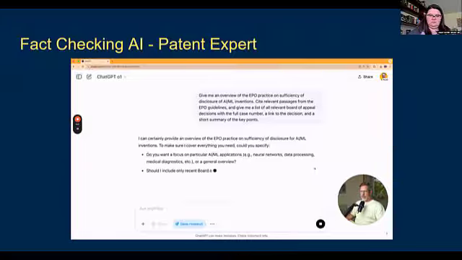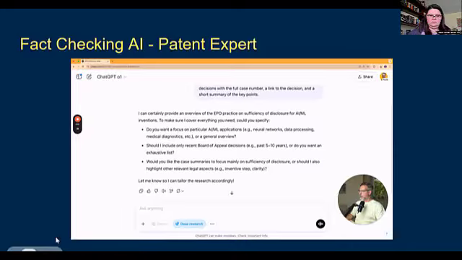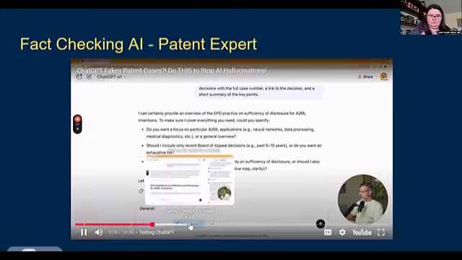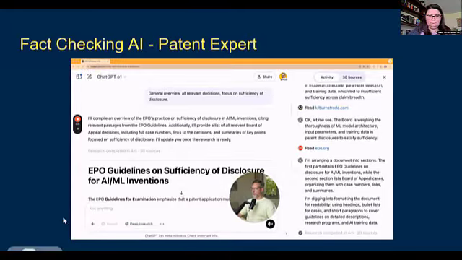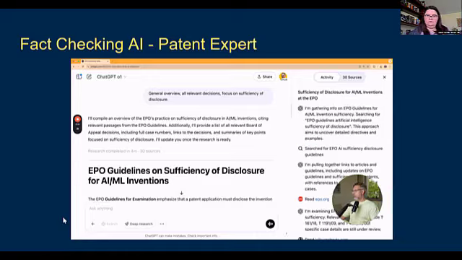Okay, sometimes these chatbots have counter questions. So ChatGPT is asking, do you want a focus on particular applications or a general overview? We're going for a general overview. Okay, 4 minutes later and we have ChatGPT's final report. So let's have a look.